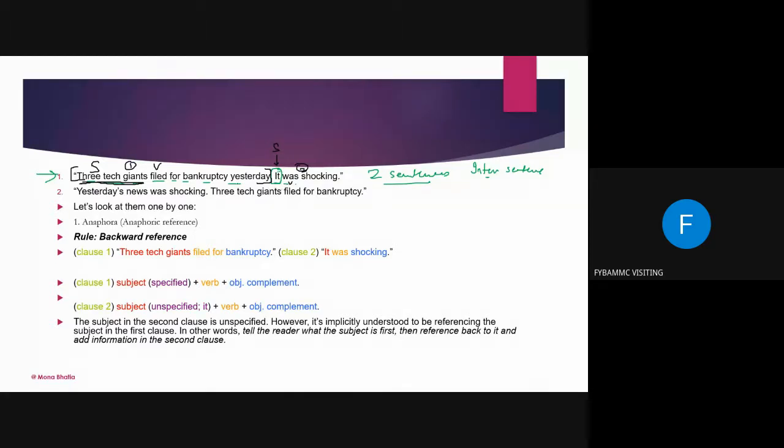Now the object complement is "for bankruptcy", and "shocking" is the complement here. So you understand clause number 1. It is very much clear. In clause number 1, what is our subject? Subject is three tech giants.